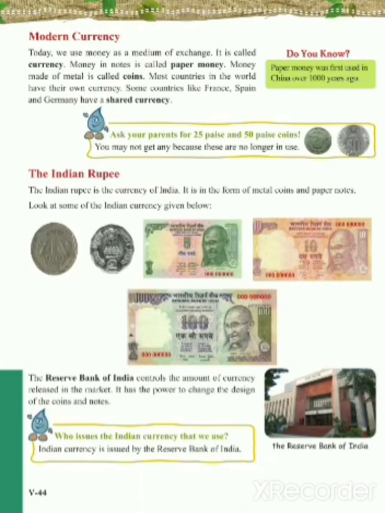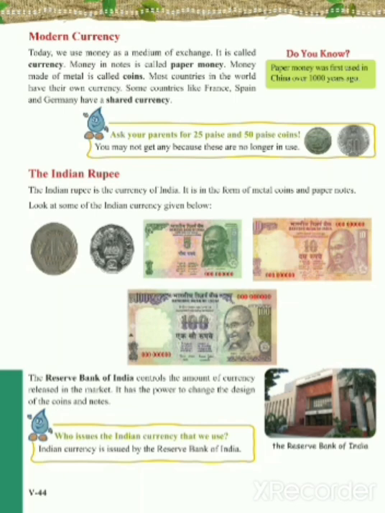Now, modern currency, as I've told you, today we use money as a medium of exchange. It is called currency. Money in notes is called paper money. Money made in metal is called coins. Most countries in the world have their own currency. Some countries like France, Spain and Germany have a shared currency.